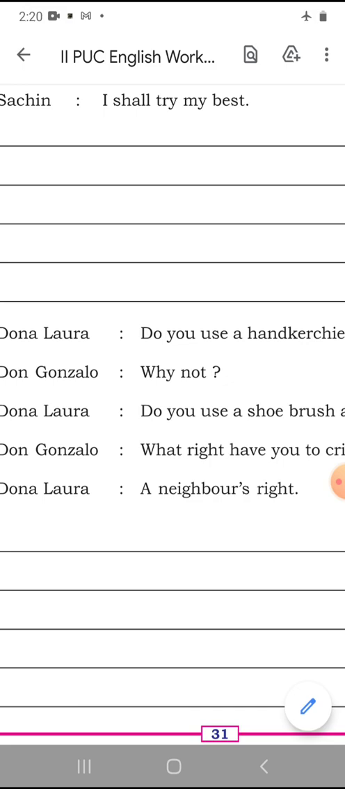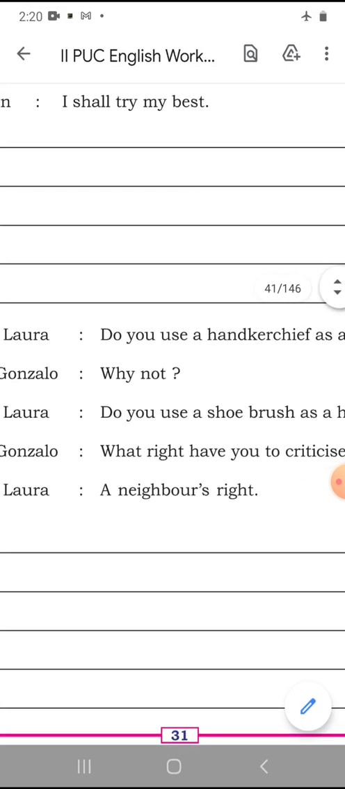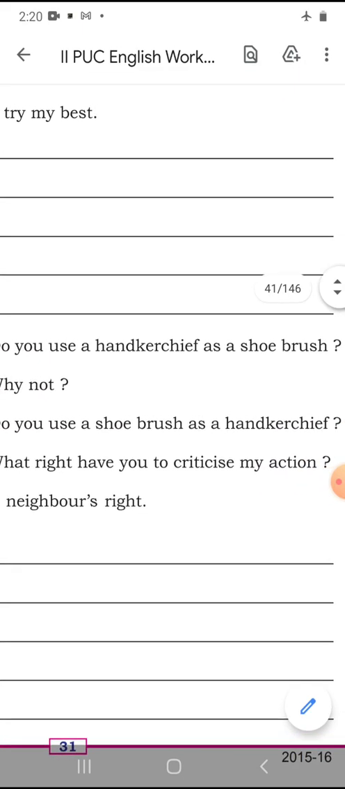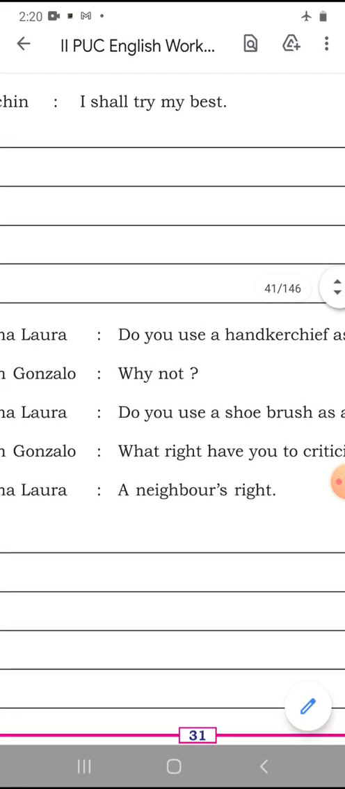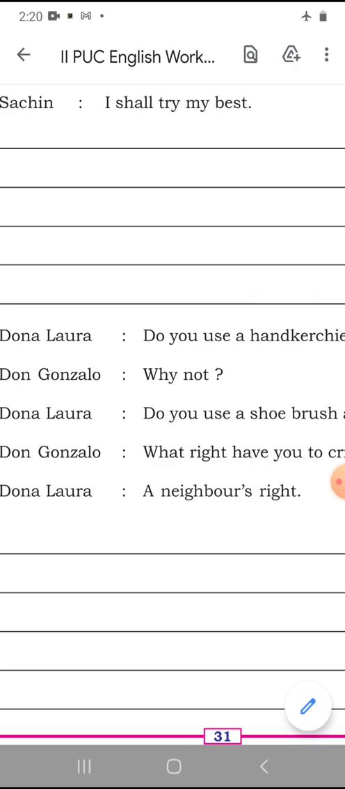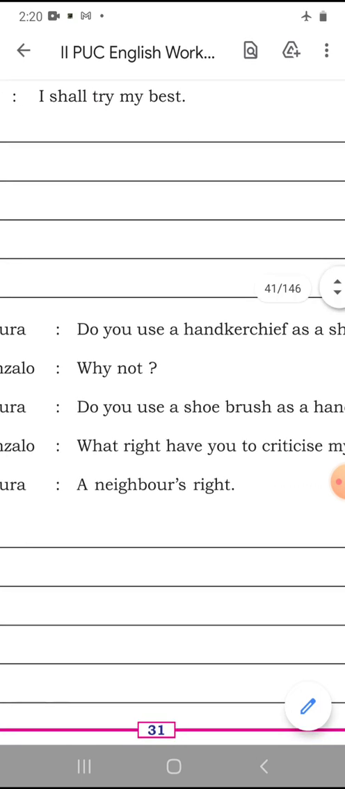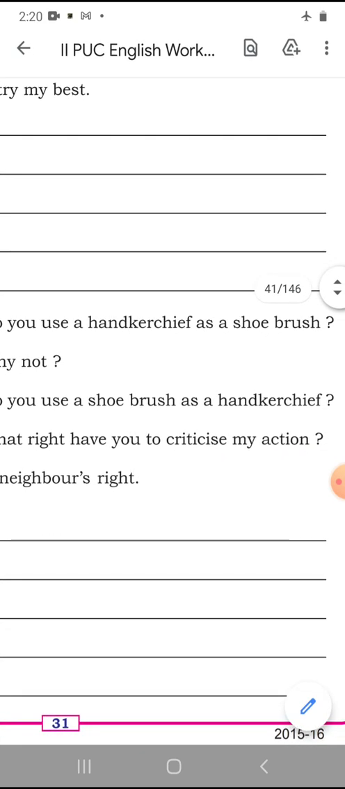Now look at this one. Laura, do you use a handkerchief as a shoe brush? Gonzalo, why not? Laura, do you use a shoe brush as a handkerchief?